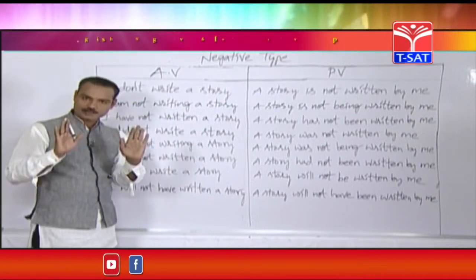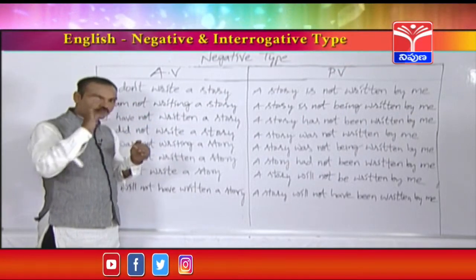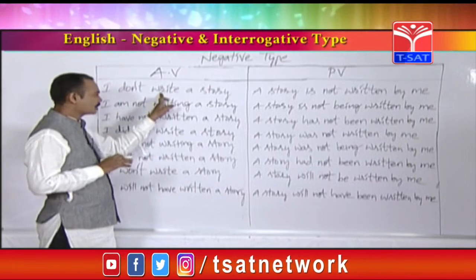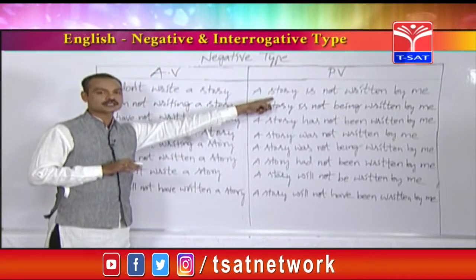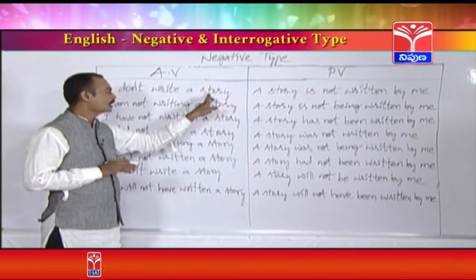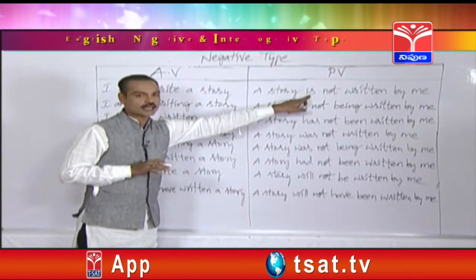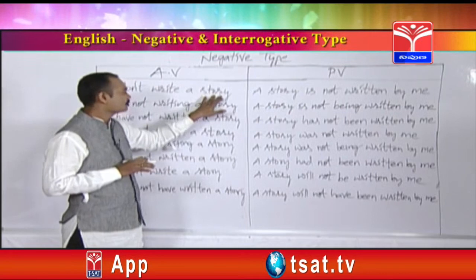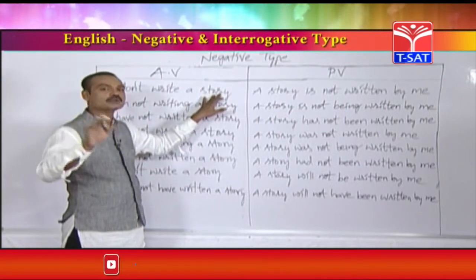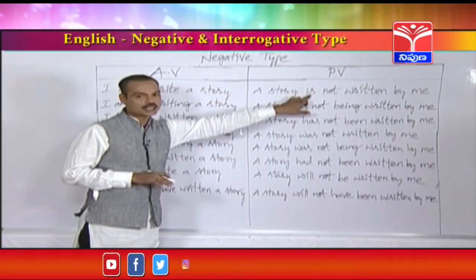So friends, in the examinations, if they give negative statements from simple present tense, this is the process of changing into passivize. If they give singular object, that object should start with a singular helping verb is. If they give plural object, stories or books or any plural object, so are should be taken here.